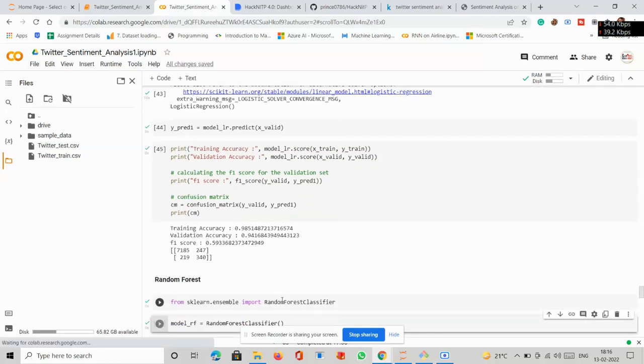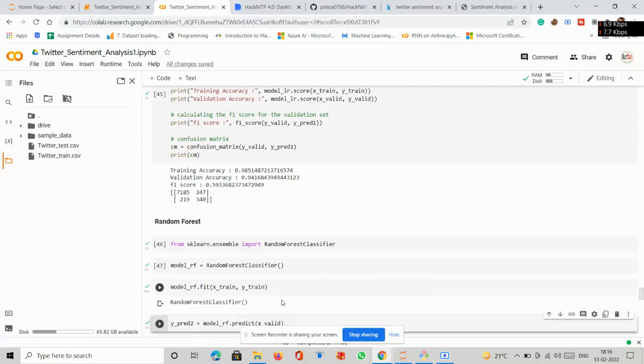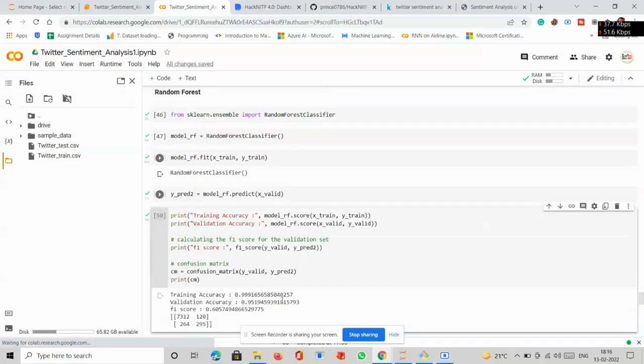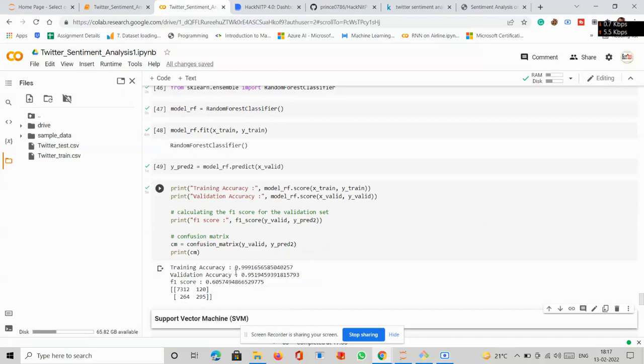After that, we have used random forest, from sklearn.ensemble import RandomForestClassifier. After that, as usual we have trained and fitted it, and tried to predict its accuracy. As you can see, the training accuracy is 99%, whereas the validation accuracy is 95%.